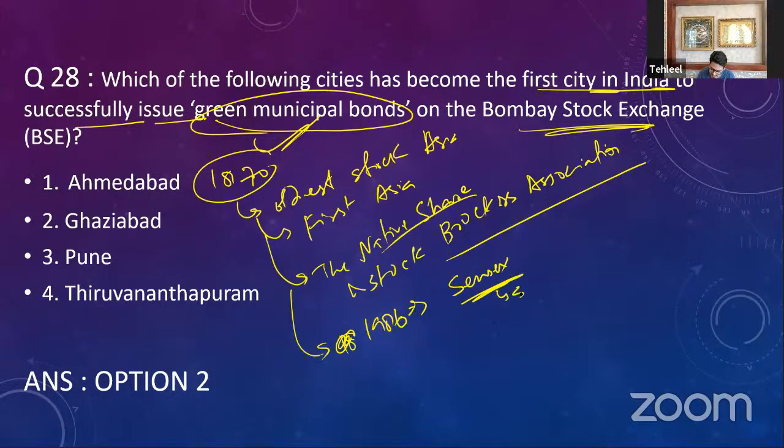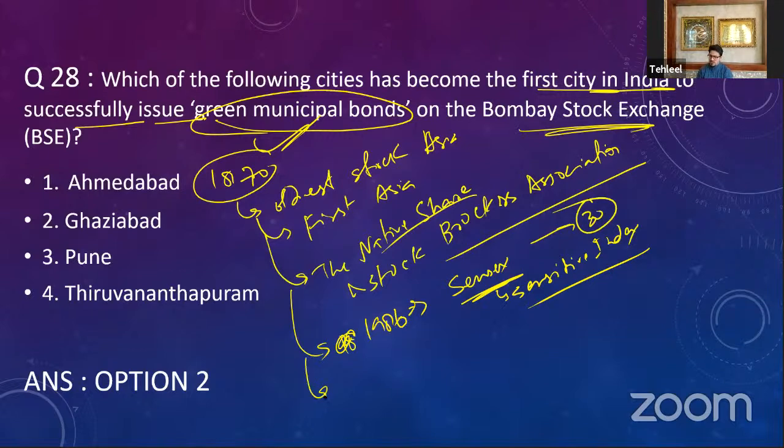Sensex means sensitive index. So the sensitive index was developed for the top 30 trading companies in the Bombay Stock Exchange. Later on, it was increased to 50 trading companies, but it was then brought back down to 30. So for Sensex, we have to see the top 30 trading companies. In Bombay Stock Exchange, it is not only the Sensex that is seen. We see various other indexes as well.